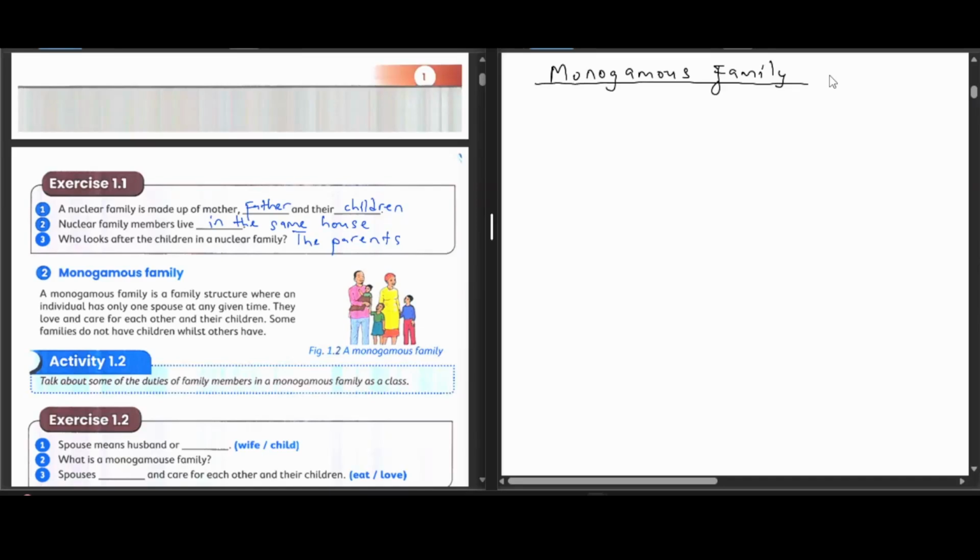Let us now look at the second type of family, which is called a monogamous family. So what is a monogamous family? A monogamous family is a family structure where an individual has only one spouse at any given time. An individual has only one spouse.